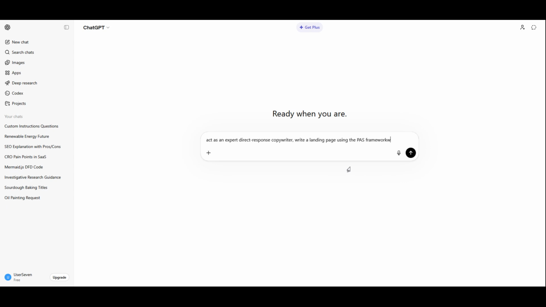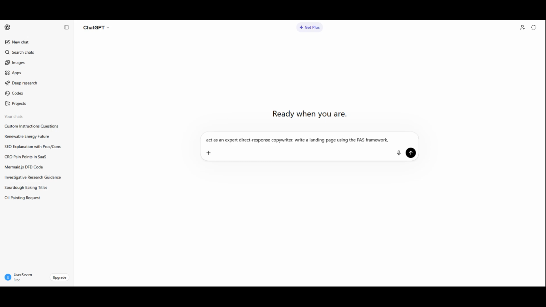Then define the how. This is where you give the framework. Frameworks help ChatGPT organize the copy in a way that performs better. You can use PAS, which stands for Problem, Agitate, Solution. You can use AIDA, which stands for Attention, Interest, Desire, Action. Or you can use other structures depending on the type of content you need. By telling ChatGPT what framework to use, you're guiding the AI to produce copy that is more strategic and less random.